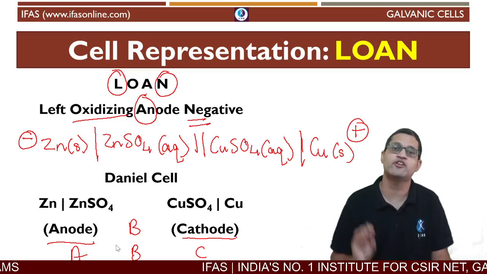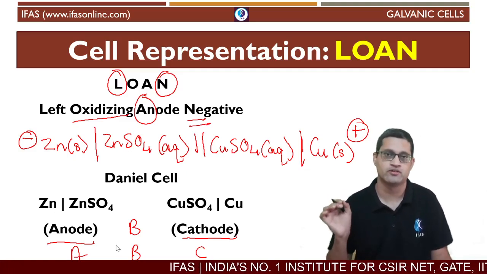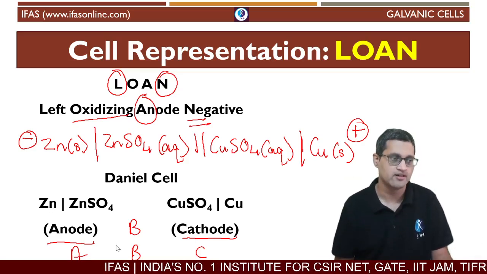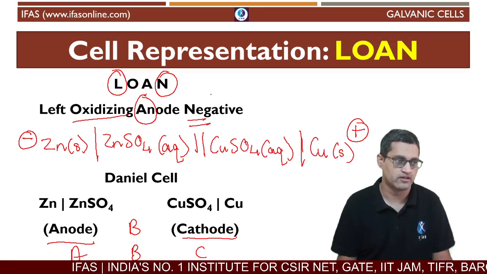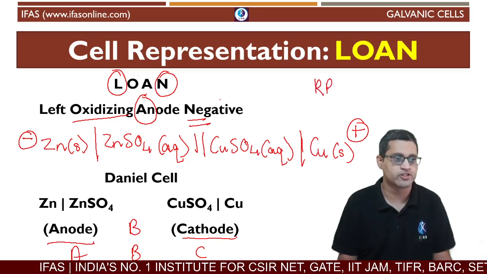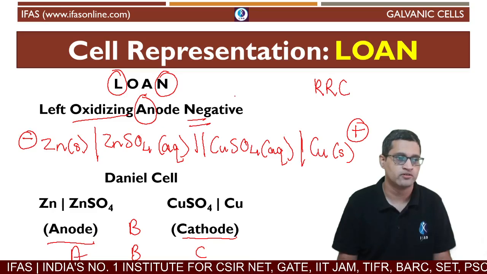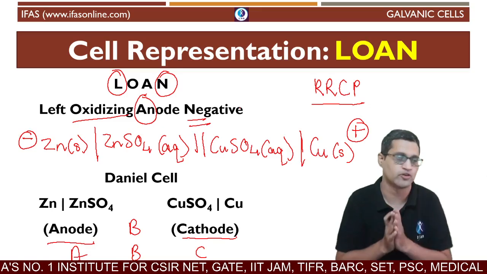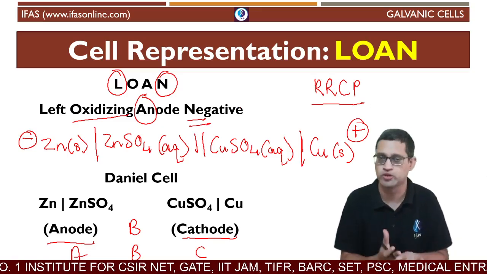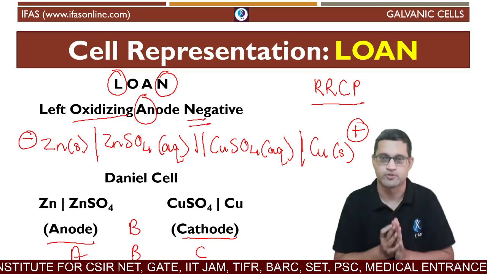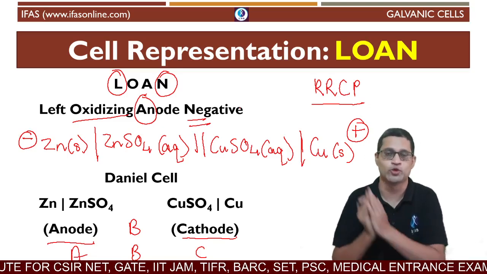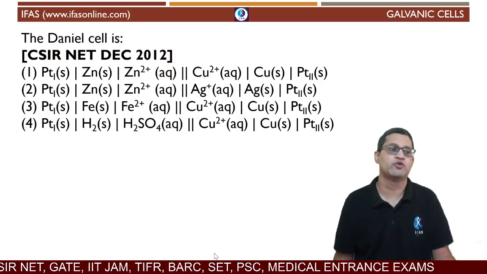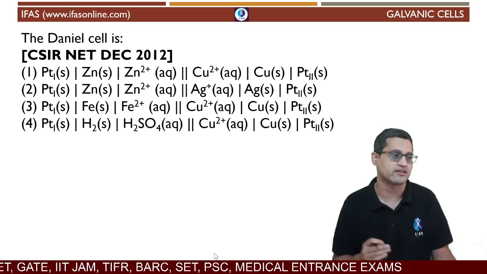LONE means left oxidation anode negative. All right. So that would make right reduction cathode and positive. Of course, RRCP doesn't flow out of your mouth as easily as LONE, right? So LONE is something that you can remember: left oxidation anode negative. Okay. So now let's try to solve a few questions that have appeared in the CSIR NET exam.